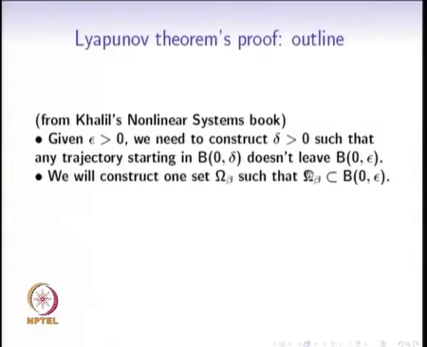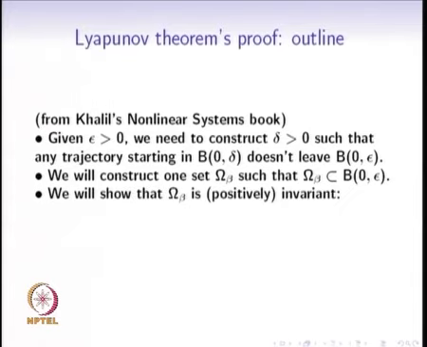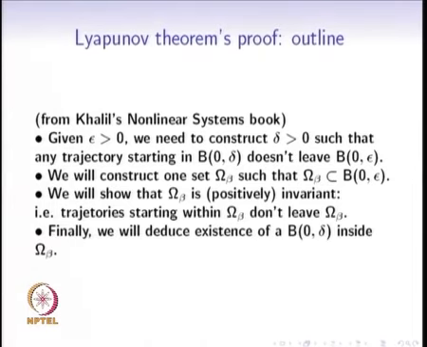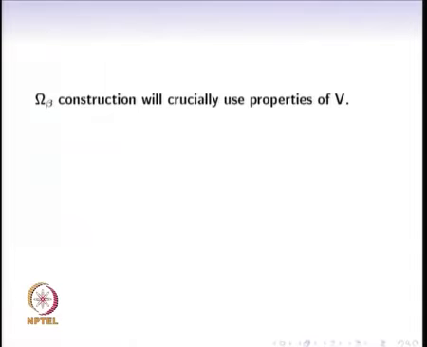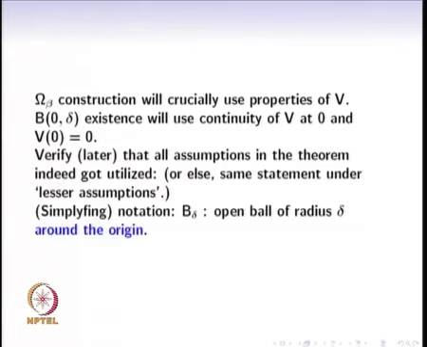Similarly here. In order to construct this delta, we will construct one set omega beta such that this omega beta is contained inside this ball B epsilon, and we will show that this omega beta set is positively invariant. That is, trajectories starting inside this set don't leave this set. Finally, we will also deduce the existence of a ball B delta inside this omega beta. To do all this, we will crucially use the properties of that Lyapunov function V. The existence of this ball B(0, delta) will use the continuity of the Lyapunov function at 0 and the fact that V at 0 is equal to 0.